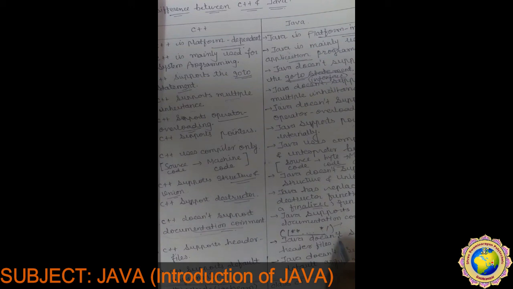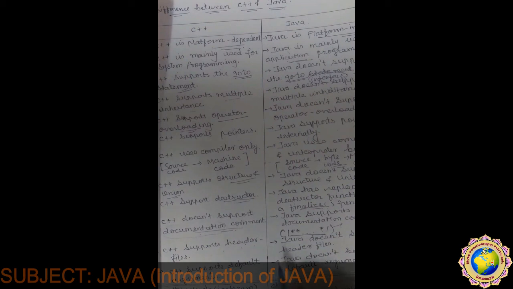Okay, next, C++ supports header files. Obviously, we have seen iostream.h, right? That is nothing but the input-output stream header file, right? And Java doesn't support header files. Okay. So next, C++ supports default arguments, and Java doesn't support default arguments. Okay.